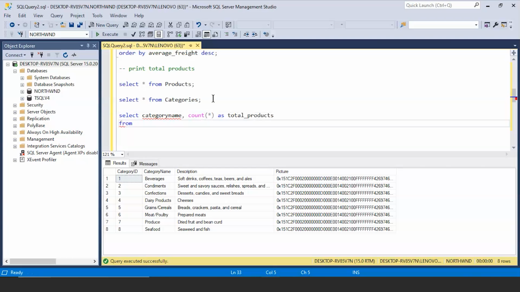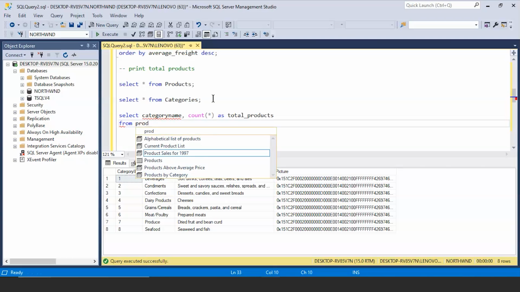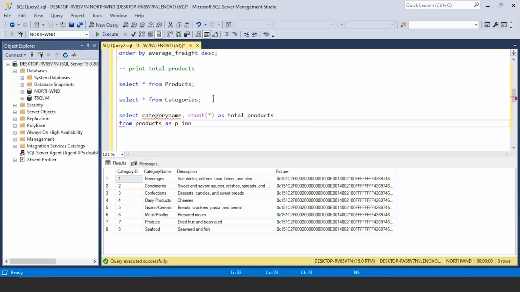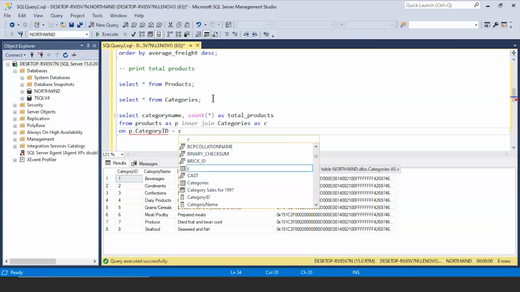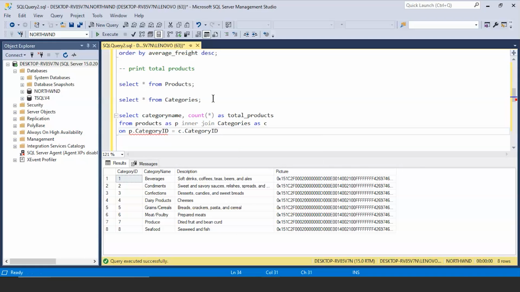From my first table, that is products, I'll give an alias as P. I'm going to use an inner join with my categories table and I'll give my alias as C on my common key column, that is P dot category ID is equal to C dot category ID.